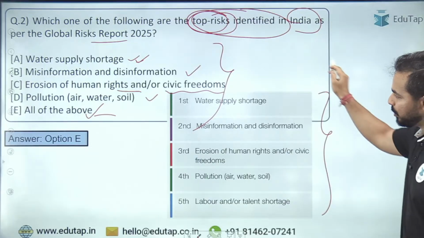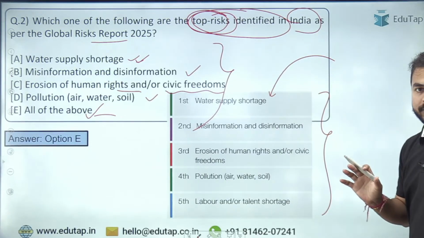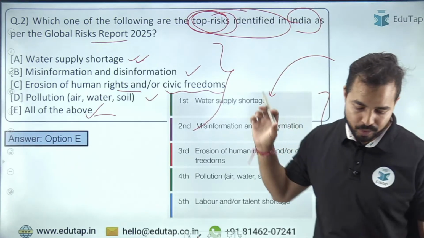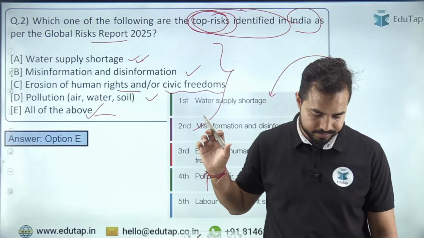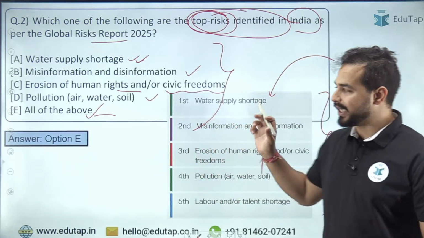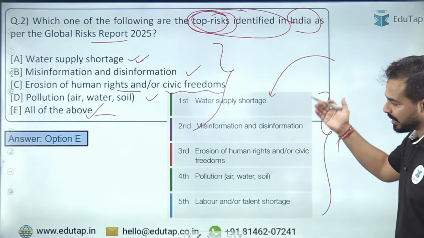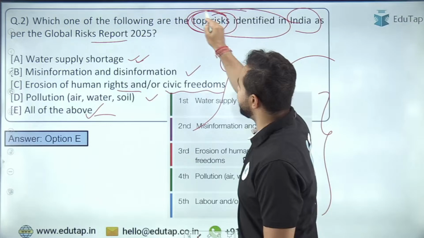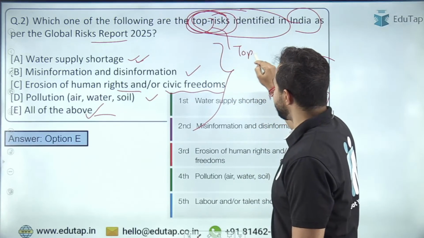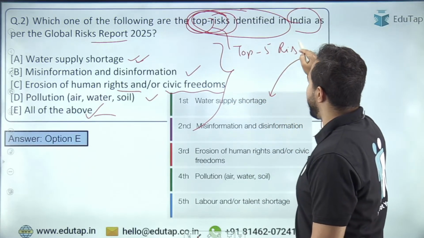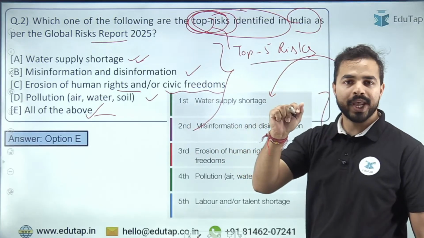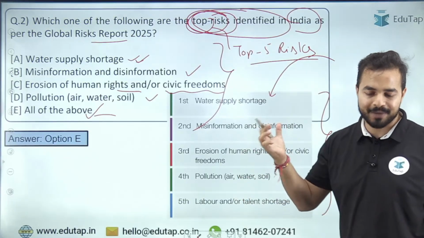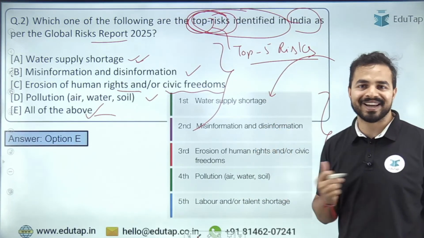अगर हम on the topmost level पर देखें, that is the water supply shortage, right? I think यहाँ पर थोड़ा सा wording का change है, but yes, most of the people have given me the right answer to this part, right? So that's why option E, all of the above will be the right answer, क्योंकि सभी इसका part है. These are the top 5 risks. तो हम इसको यहाँ पर change कर देते हैं, which are the top 5 risks, ठीक है? Which are the top 5 risks? I think now this will be much better. Okay, so this is the right answer, and these are the risks that we are required to retain from the examination point of view. Okay, I hope this part is clear to all of you.